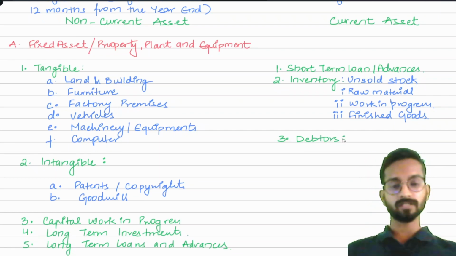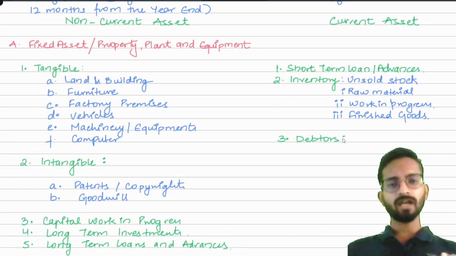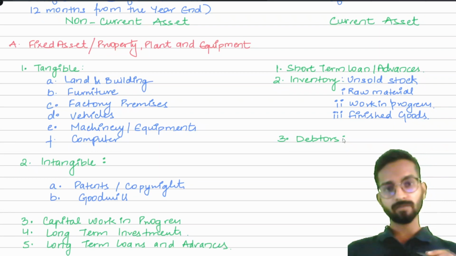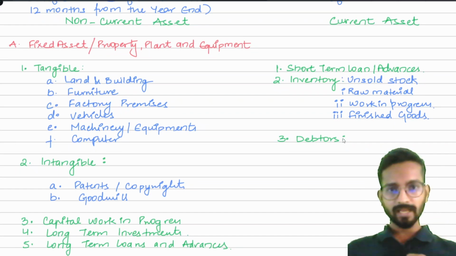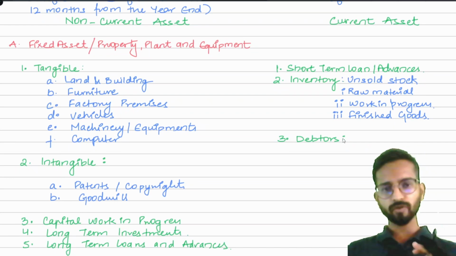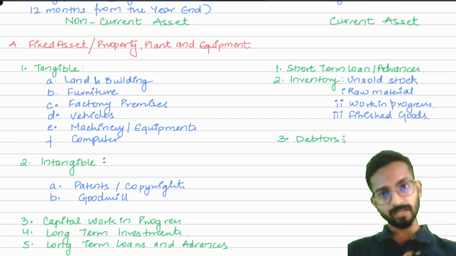Who is the person? Suppose I have sold some goods to a person, say Ram. If Ram makes the payment, it is very easy for me. I have received cash and I have sold goods to him. There is no problem. But the problem comes when I have sold goods to Ram and Ram tells me I will pay you after 3 months. It means I have sold goods not on cash, but on credit. I have given him a credit period of 3 months. Understood? It means that person owes me money.